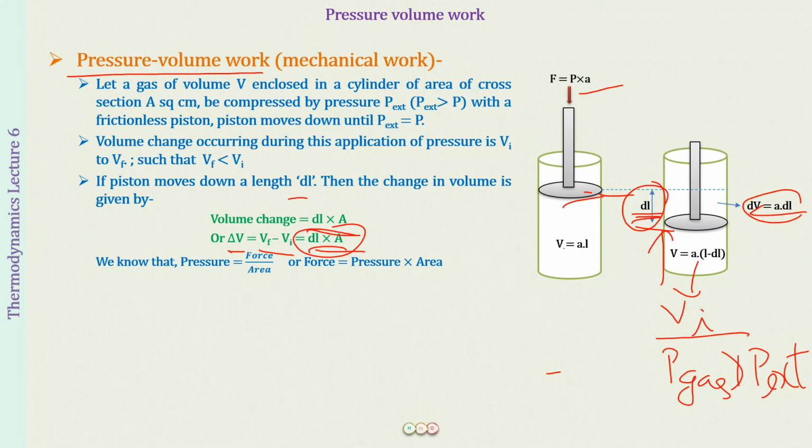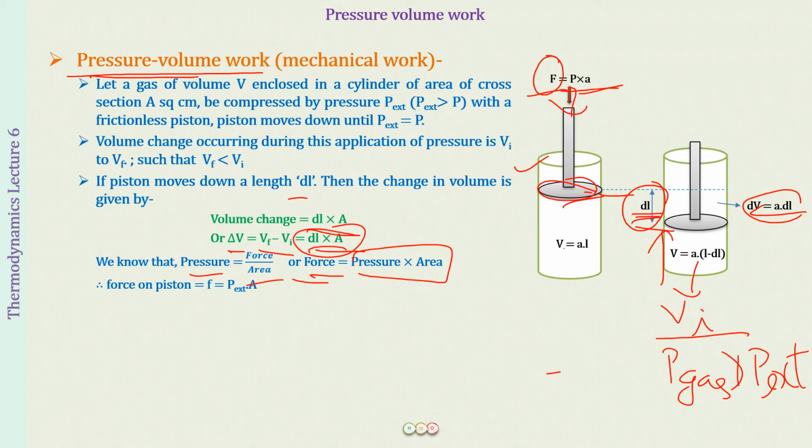The next thing we have is, what about the pressure? We have talked about one thing, that is volume. Now let us look at the other factor, that is pressure, in this pressure-volume work that we are doing. Pressure, you all know, is equal to force divided by area, or I can write force is equal to pressure into area. Now if I talk about this force in terms of the piston, what is the force applied on the piston? That is going to be the external pressure that we applied on the piston, multiplied by the area of cross section. This will give the force on the piston from outside.